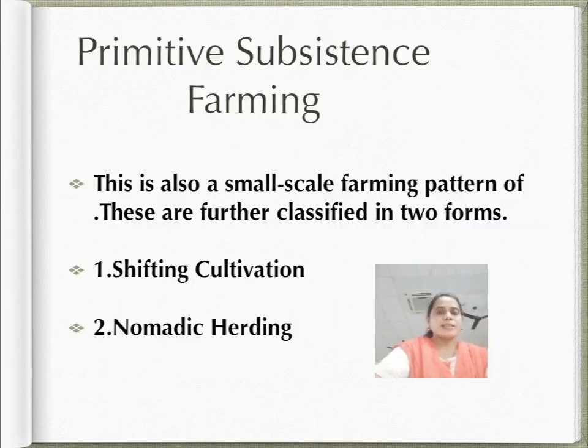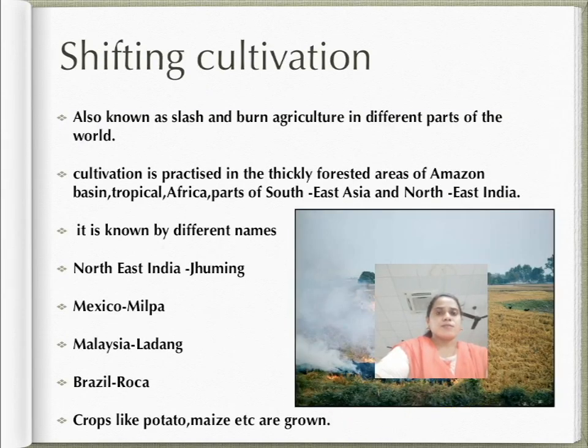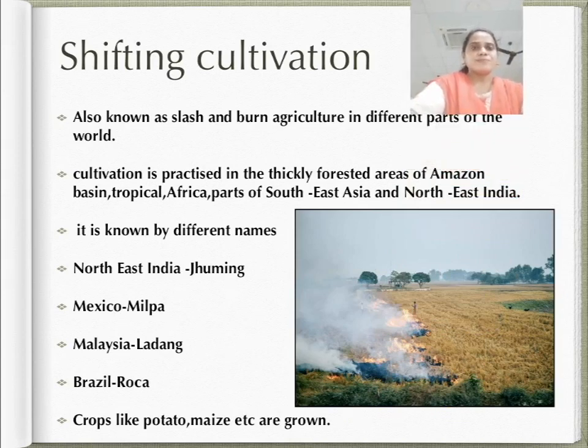Now next is primitive subsistence farming, or primitive subsistence agriculture. It includes shifting cultivation and nomadic herding. So what is shifting cultivation? Shifting cultivation is practiced in the thickly forested areas of the Amazon basin, tropical Africa, parts of Southeast Asia and Northeast India. These are areas of heavy rainfall and quick regeneration of vegetation.